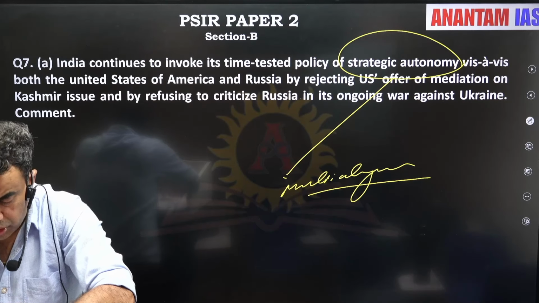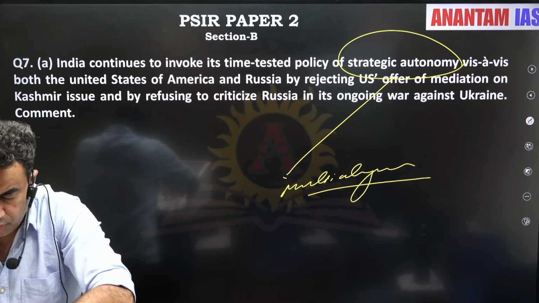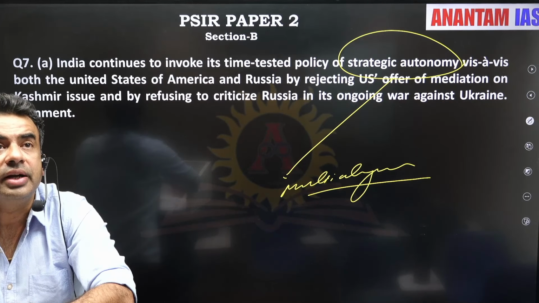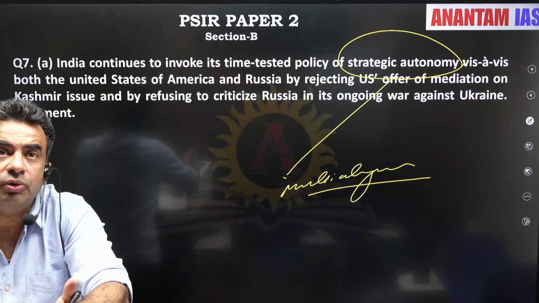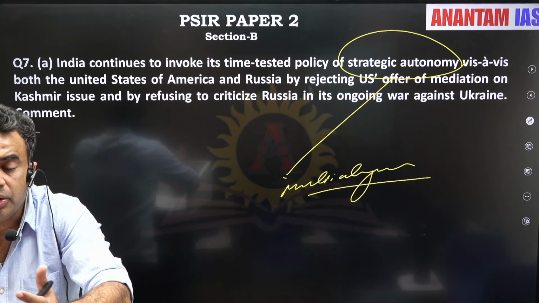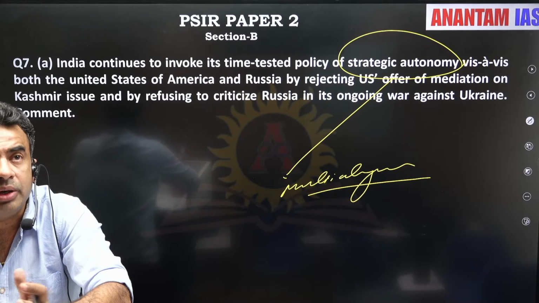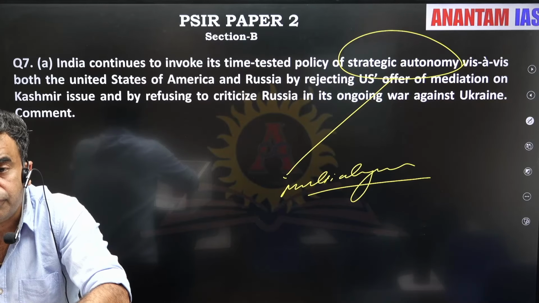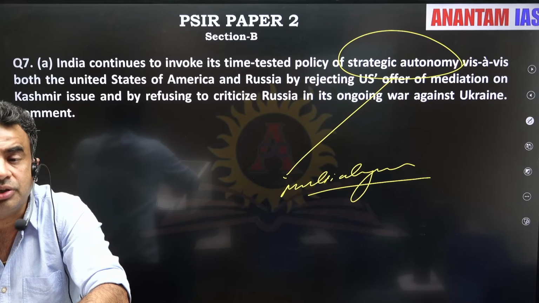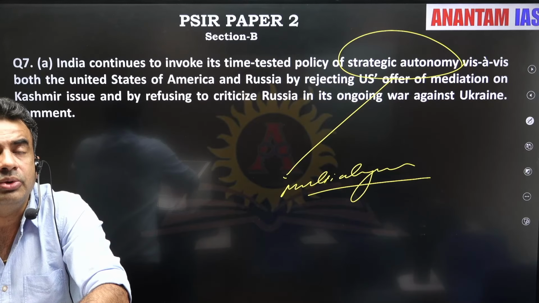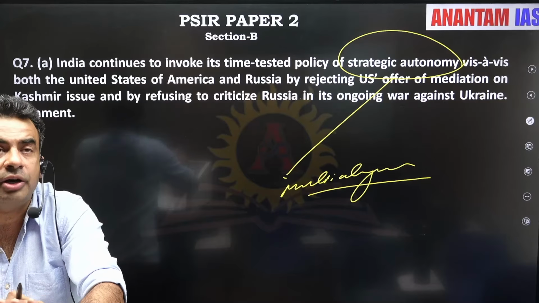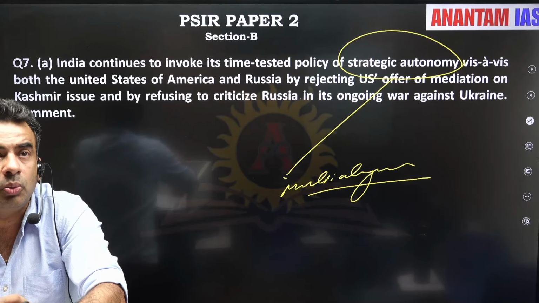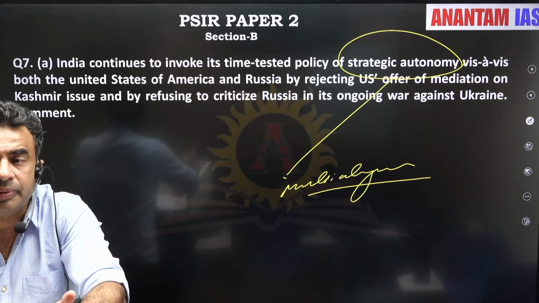So the rest of the questions, I guess, were very straightforward and direct. You just need the content with you, and if you have the content, it was very easy to frame answers for these questions. I guess from both papers, paper one and paper two, and from all the sections, this section was the most scoring and the easiest one to attempt. ठीक है ना? बहुत डायरेक्ट फॉरवर्ड क्वेश्चन्स आए हैं इंडिया एंड द वर्ल्ड से, दैट इज पेपर वन पार्ट बी से.